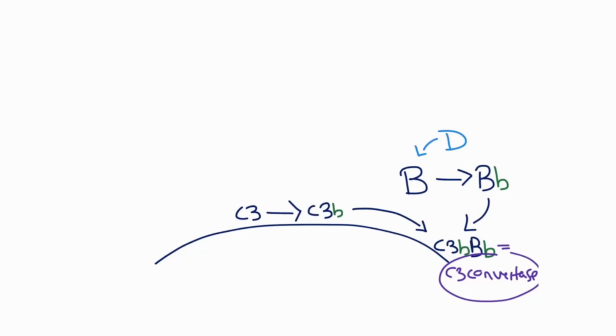The other two pathways are the classical and mannose-binding lectin pathways, which I like to group together because they're really the same. They just start a little differently. Both involve something binding the pathogen which allows activation of the C1 complex. In the case of the classical pathway, the thing that binds the pathogen is antibody, mainly IgM, but also IgG. The classical pathway is the only pathway to involve the adaptive system.